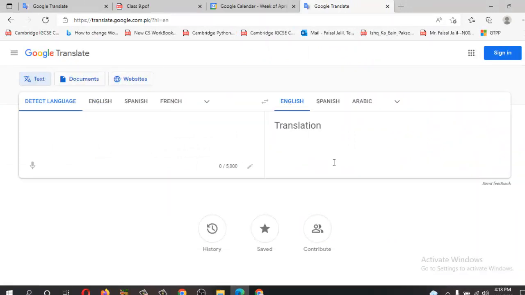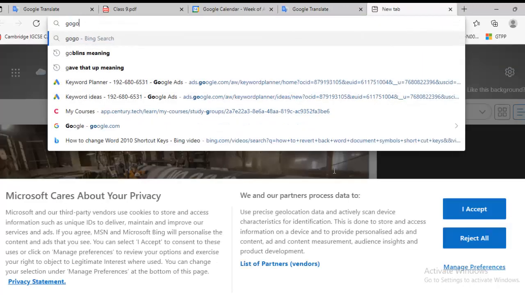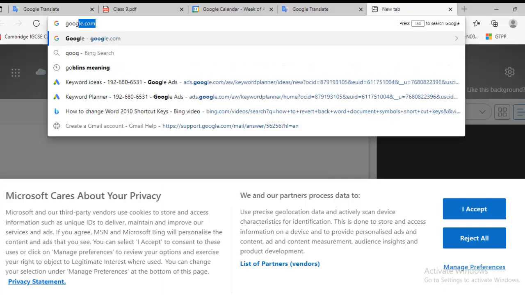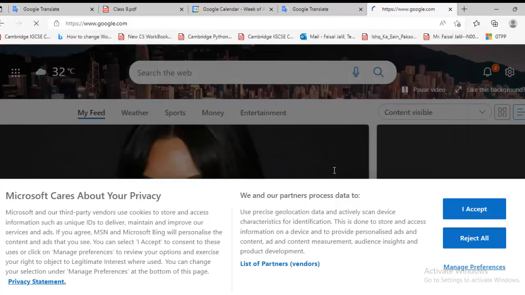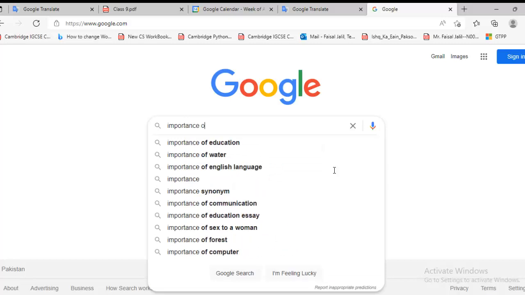After that, here you can convert any language into, for example, I'm going to convert English into Arabic, Urdu, Farsi. So let's try. Here we will paste the text, and here we will get the result. So I'm now going to click on the next tab to pick some text from the internet, from the Google search engine. Here I'm going to write, let's write, importance of education.